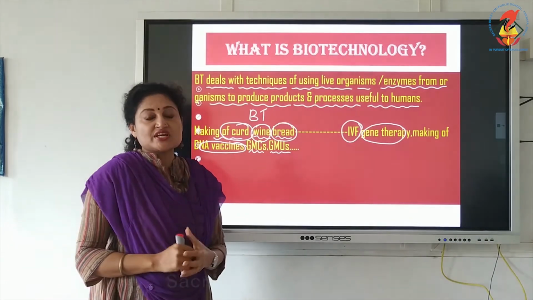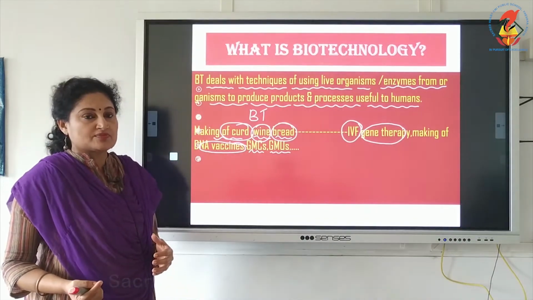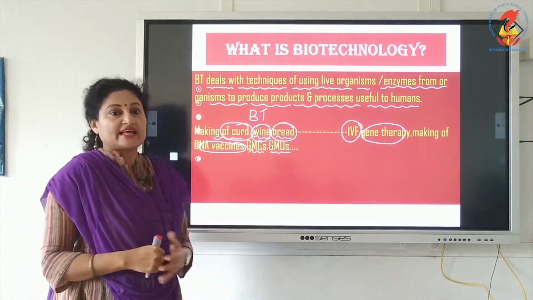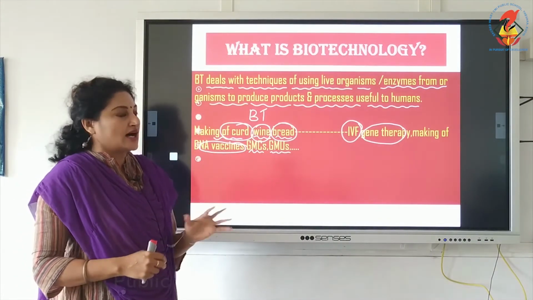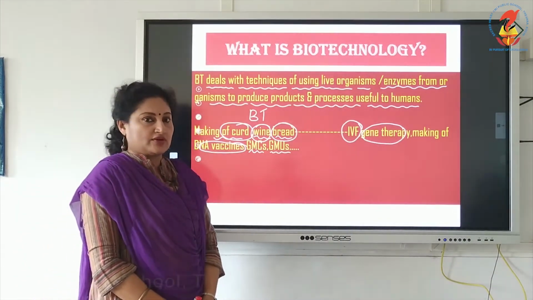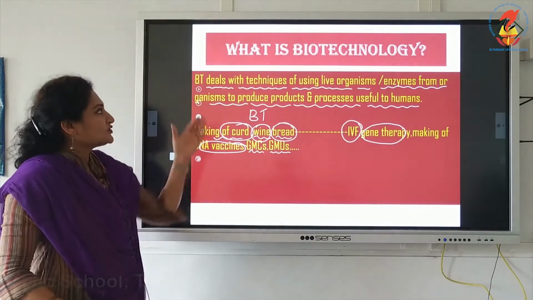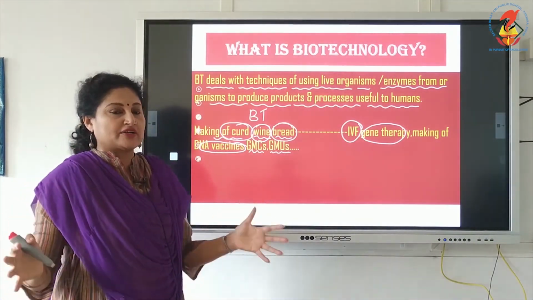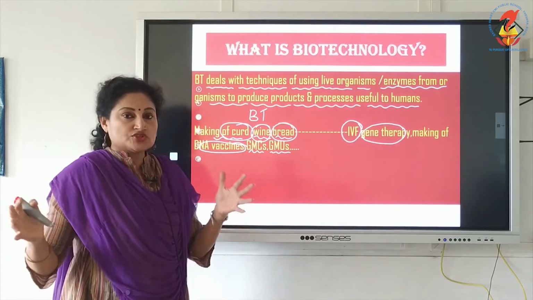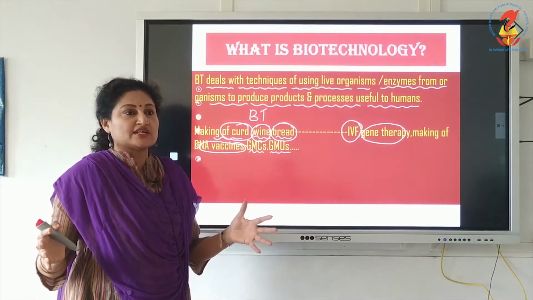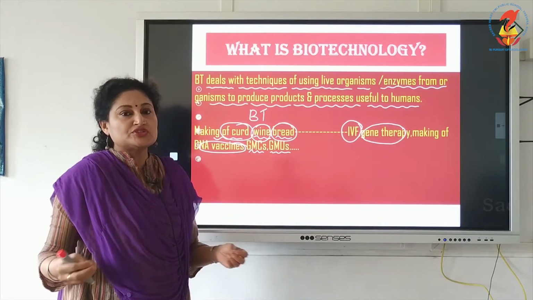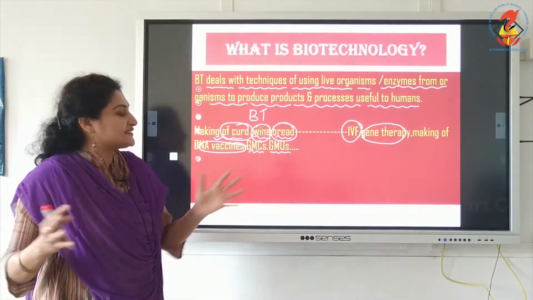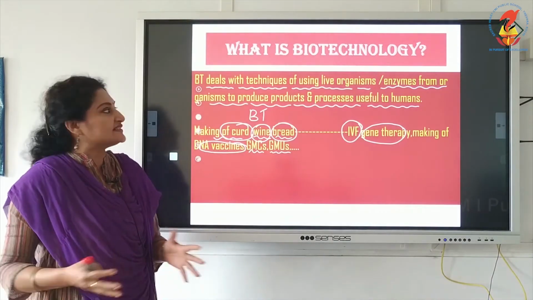Also GMCs, genetically modified crops or transgenic crops, and genetically modified organisms or transgenic animals, are all included under biotechnology. So, this gives an overview of this branch. It is not so new, but a branch that has a lot of scope, contributing to various fields and bringing about success in areas like medicine, agriculture, industries.